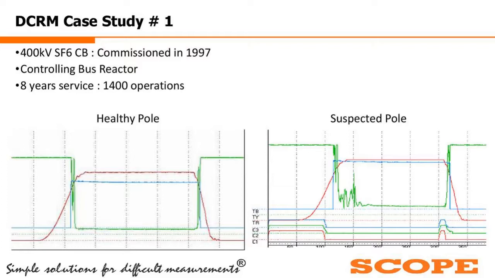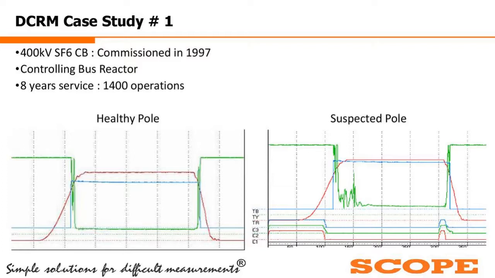This case came in front of us a few years back. Our customer was one of the biggest, most reputed utilities in India. They were testing their breaker, which was commissioned in 1997, a quite old breaker. It was controlling a bus reactor. The breaker was in service for almost 8 years, and it had undergone about 1400 operations during its 8-year-long service.